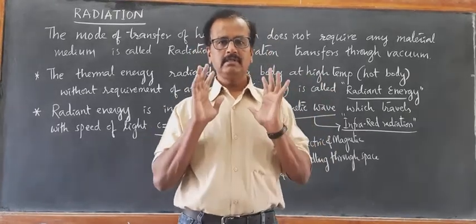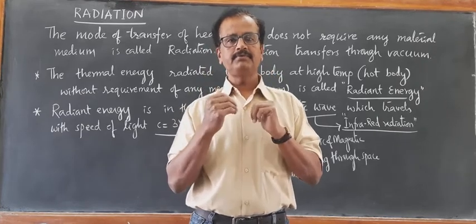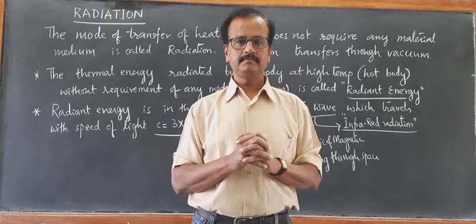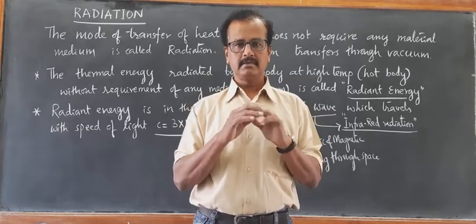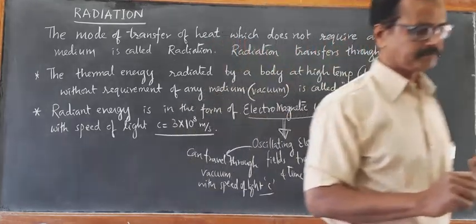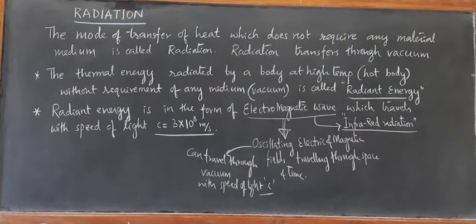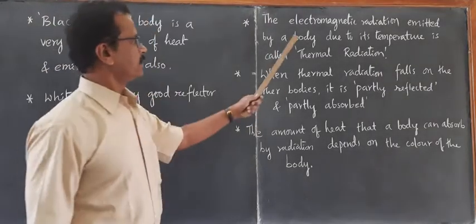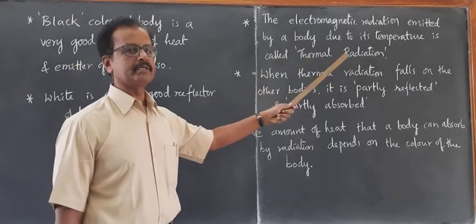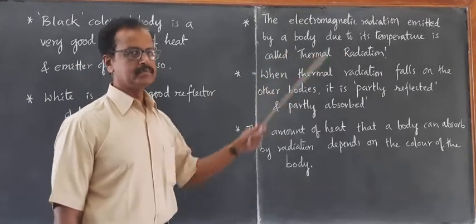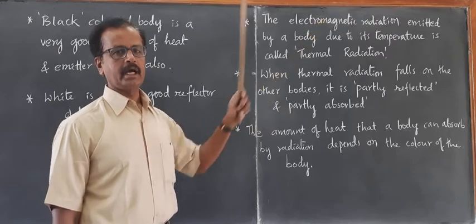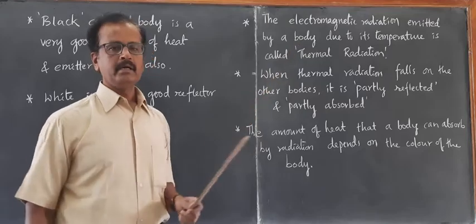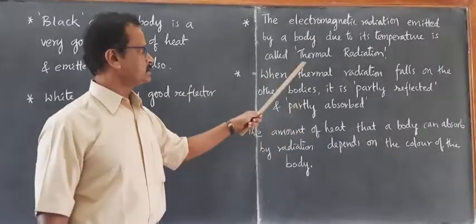This is about the type of radiation that is absorbed depends on the color of the body. The radiation absorbed from a surface depends on its color. So before conclusion, whatever I have explained, I have written here. The radiation emitted by a body due to its temperature is known as thermal radiation. It is basically an electromagnetic radiation, and remember, it is infrared radiation. The electromagnetic radiation emitted by a body due to its high temperature is called thermal radiation.